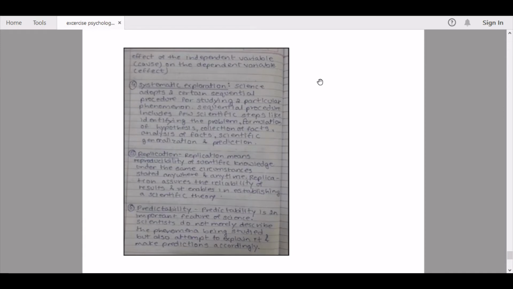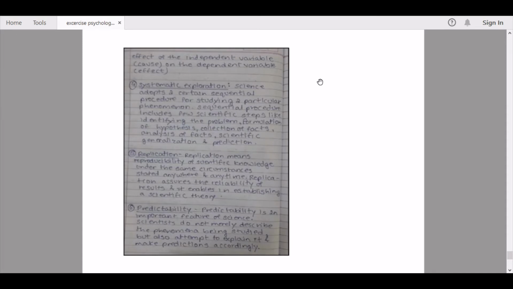Science adopts a certain sequential procedure for studying a particular phenomenon. Sequential procedure includes a few scientific steps like identifying the problem, formulation of hypotheses, collection of facts, analysis of facts, scientific generalization, and prediction.